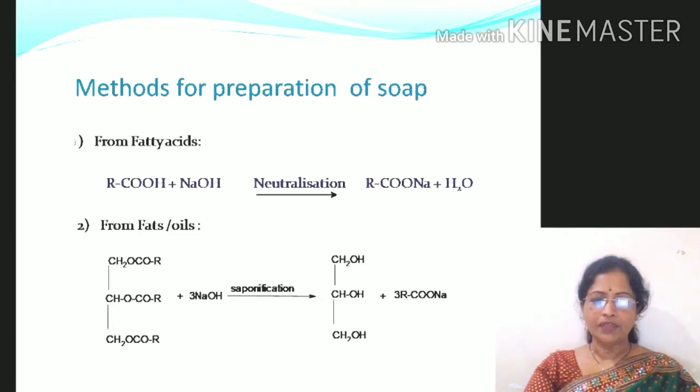The second method for preparation of soap is from fats and oils. Fats or oils are the triesters of glycerol with higher fatty acids. These triesters on alkaline hydrolysis give alkali salts of fatty acids, which is nothing but soap, and the process is called saponification. One more advantage of this method is that in this process we get glycerol as a valuable byproduct.